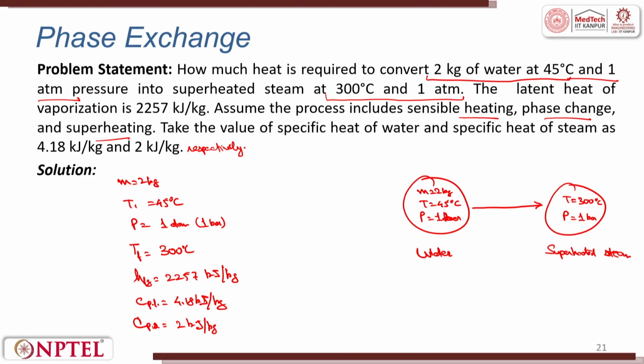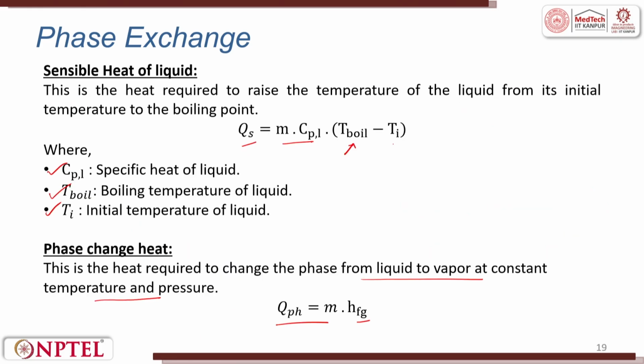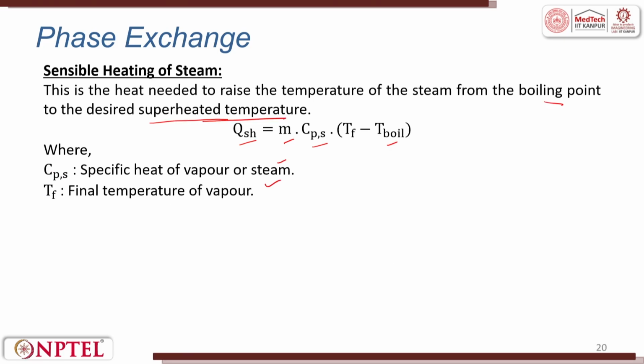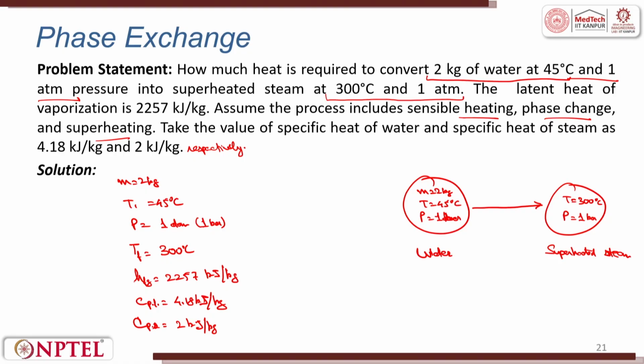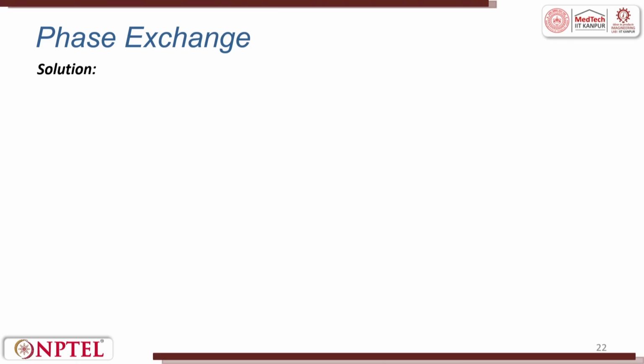Now putting these relations: QS is the heat required to raise the liquid from the initial temperature to boiling, the phase change QPH is mass into HFG, and QSH is the heat required to raise the temperature of steam from the boiling point to the desired superheated temperature. That is, we first go from the initial stage to the boiling stage, then from boiling to the superheated point. So we will use these relations to calculate the final total heat. So for the sensible heating,